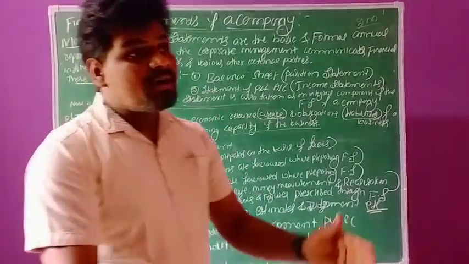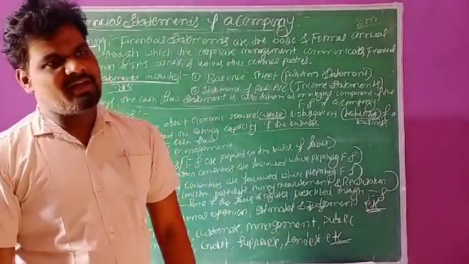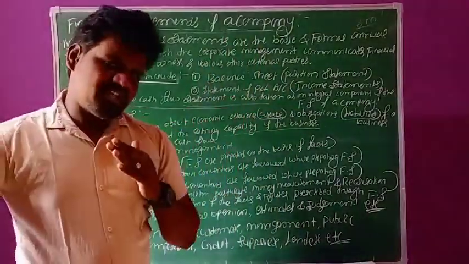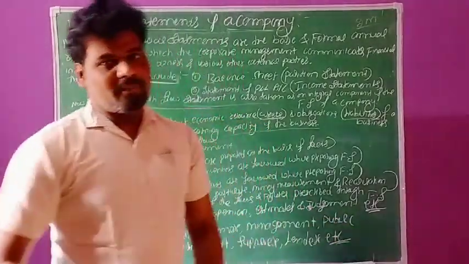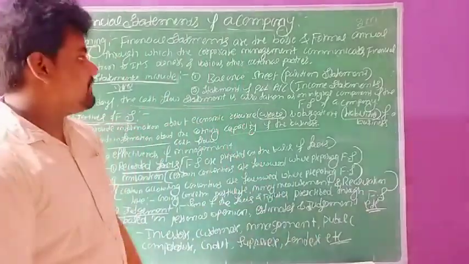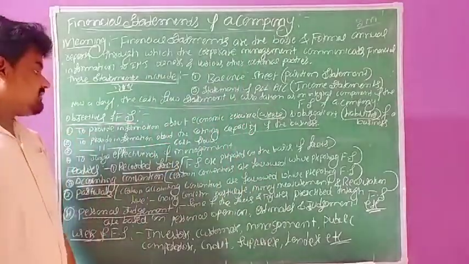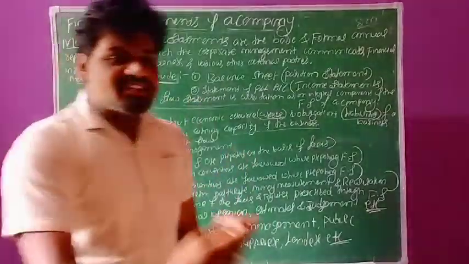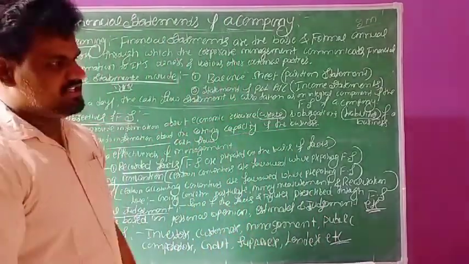So how much amount has to flow from the business organization for the purpose of purchasing assets, for the installation of assets, and so on. Whatever capital flows from the business, these things we can easily ascertain at the time of preparing these financial statements. The third objective of financial statements is to provide information about cash flows of the business organization.